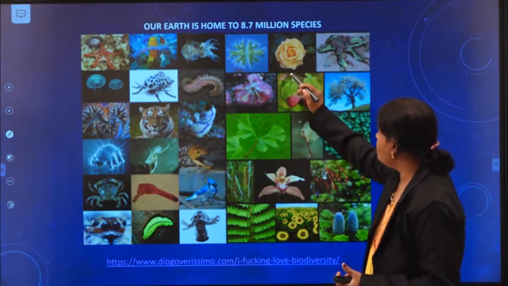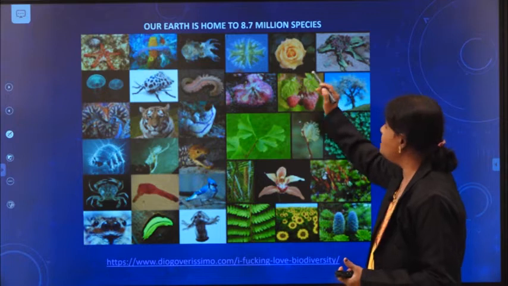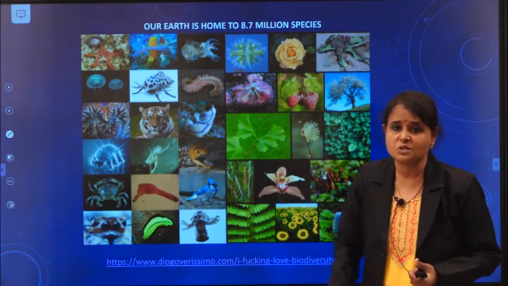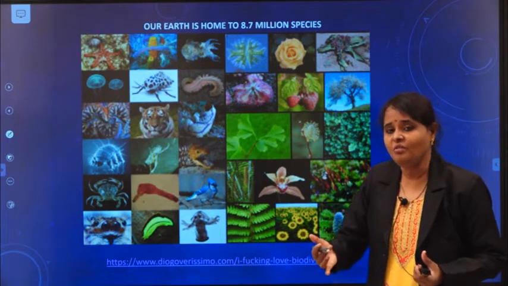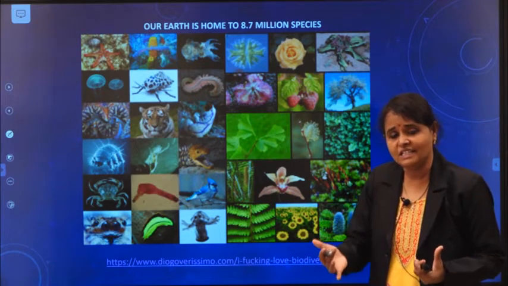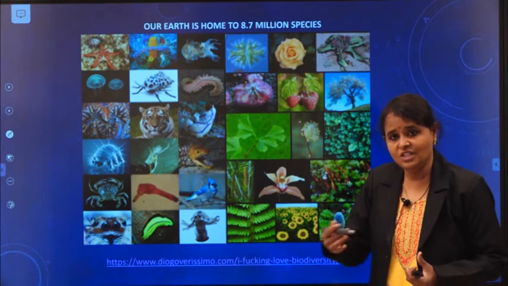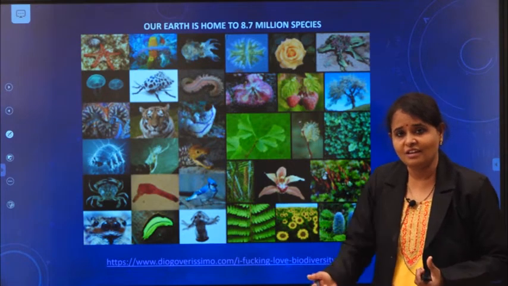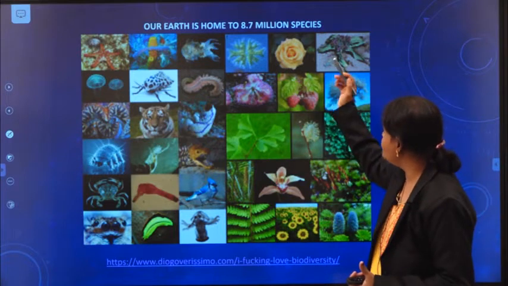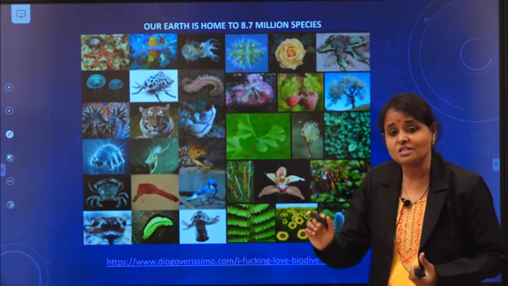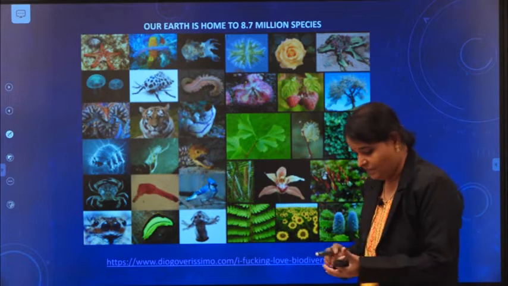Our earth is home to approximately 8.7 million species. You don't write simply 8.7 because we cannot give direct data. Correct data is not possible. It will change, it may decrease or it may increase. So you write approximately. Approximately 8.7 million species are present on our earth.